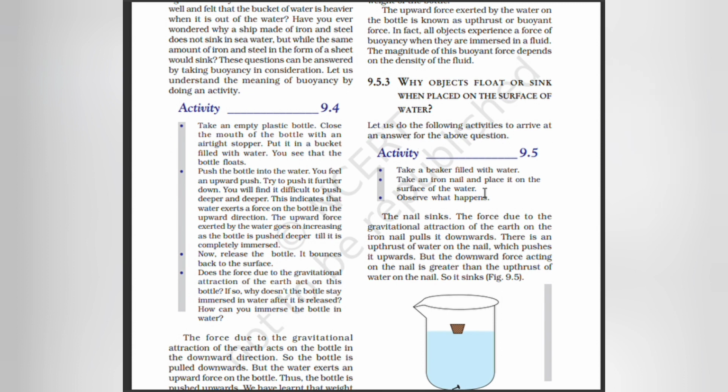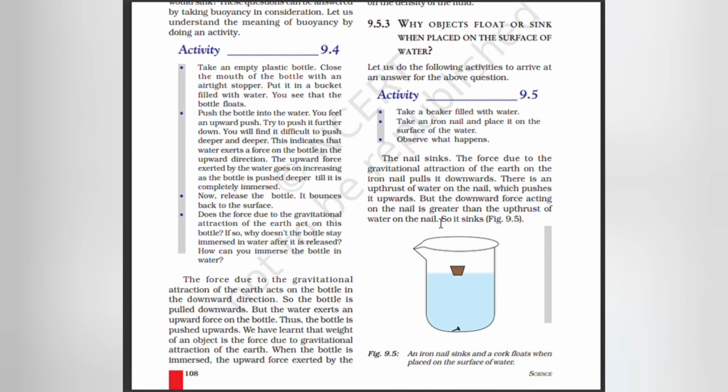Take a beaker filled with water. Take an iron nail and place it on the surface of the water. Observe what happens. The nail sinks. The force due to the gravitational attraction of the earth on the iron nail pulls it downwards. There is an upward thrust of water on the nail which pushes it upwards. But the downward force acting on the nail is greater than the upthrust of water on the nail.